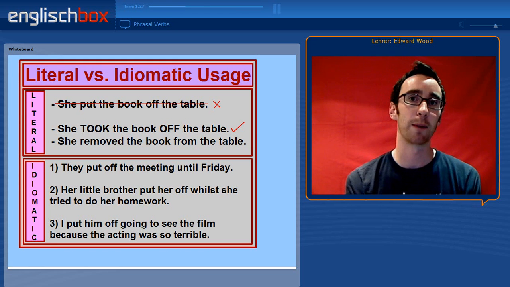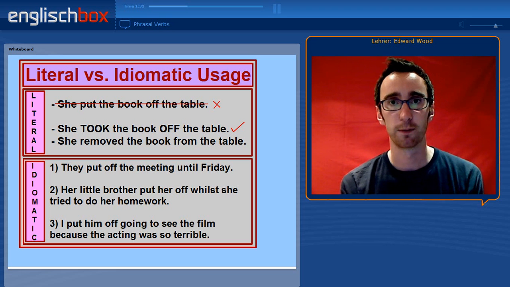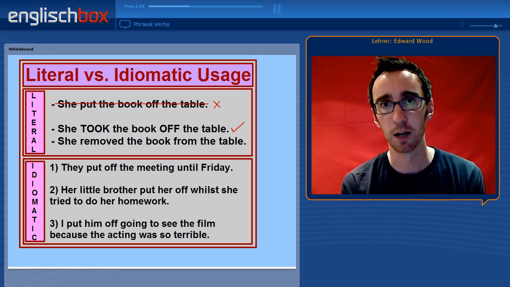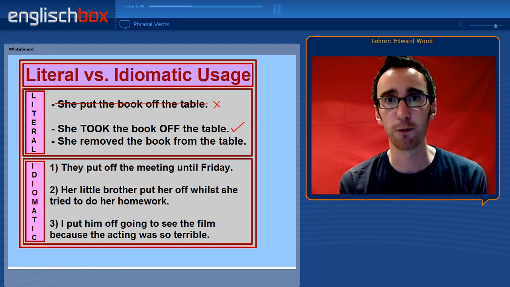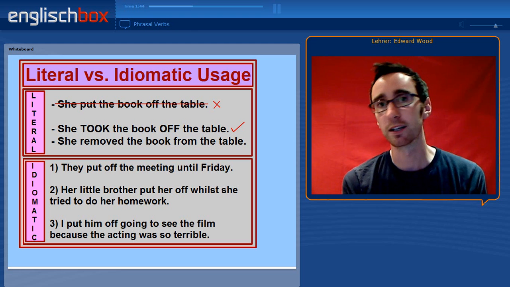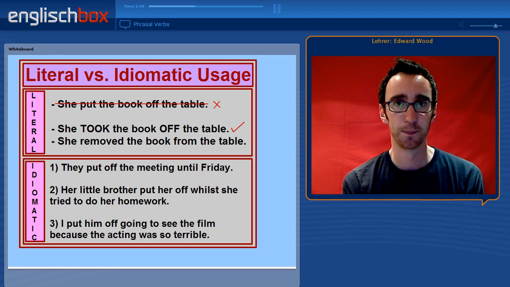What about the idiomatic usage? Consider the verb to put off. You can put a book on the table, but you can't put a book off the table. This is because the phrasal verb to put off is only used idiomatically. We would say to take the book off the table or to remove the book from the table.